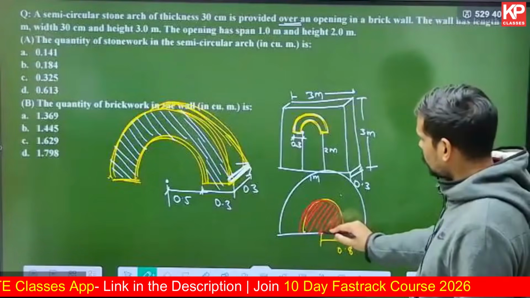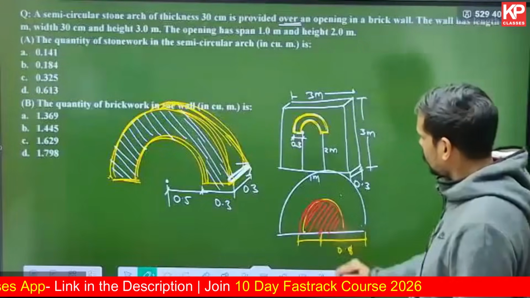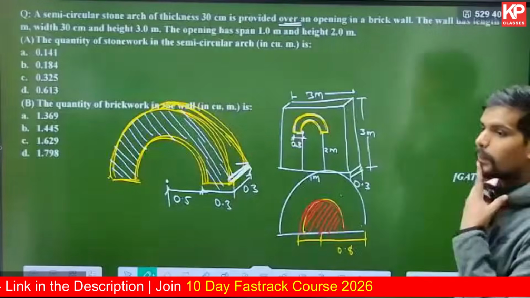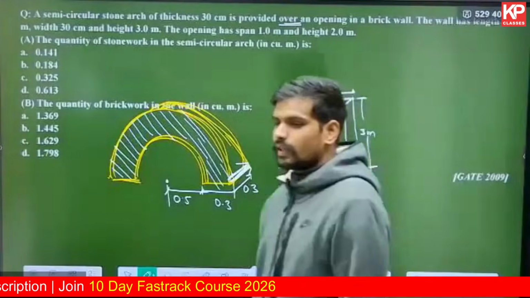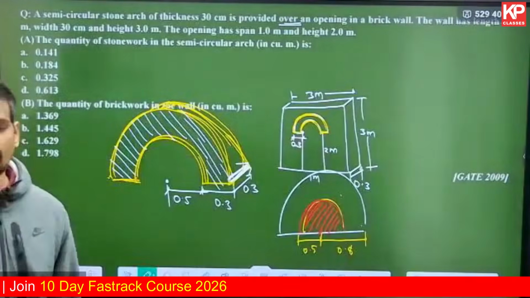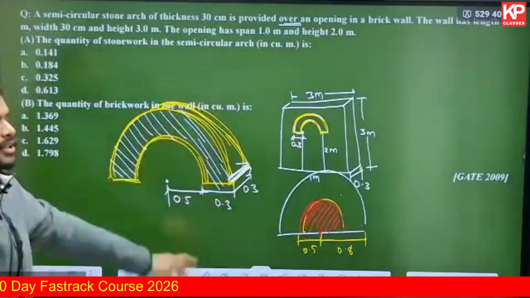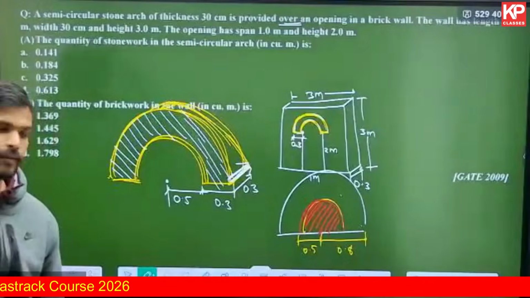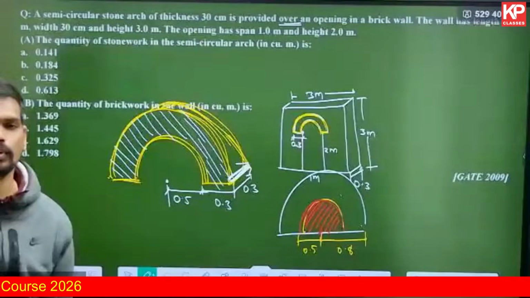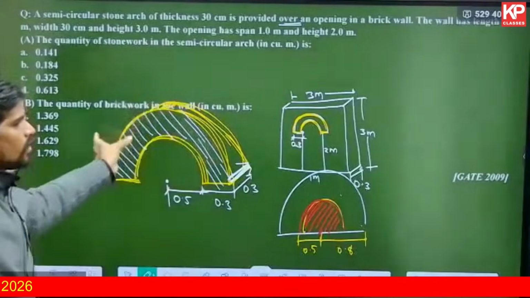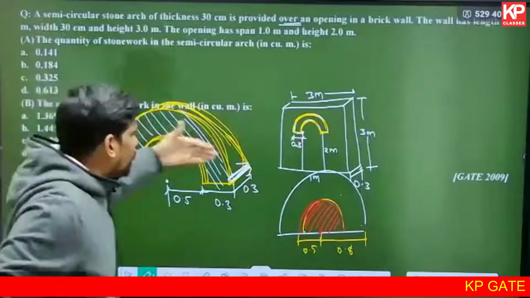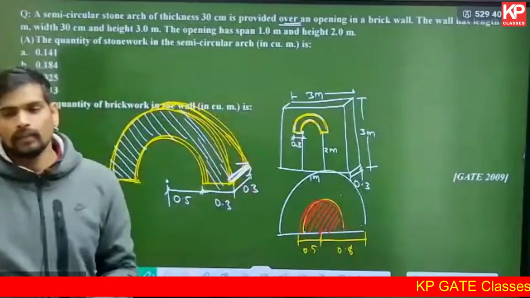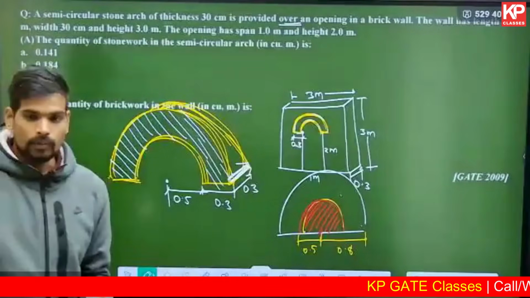What will be the radius you will consider for the smaller semicircle to subtract? I'm sure you can solve it now. So you apply pi r square, r is 0.8 for the larger circle. Subtract pi r square from that, taking r as 0.5. That will give you the area of the shaded portion. That area of the shaded portion multiplied by the depth, which is 0.3. That will give you the volume of the arch.